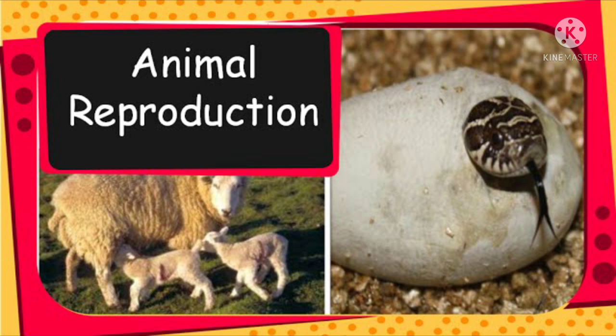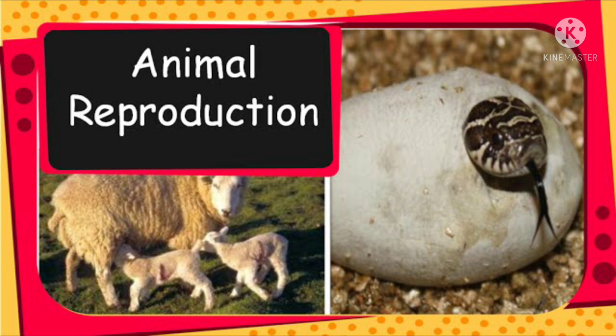This is the ability of organisms. Reproduction is seen in both plants and animals. In our lower classes, you have studied reproduction in plants. In 7th class, you studied about reproduction in plants. Now, let us look at the reproduction in animals.